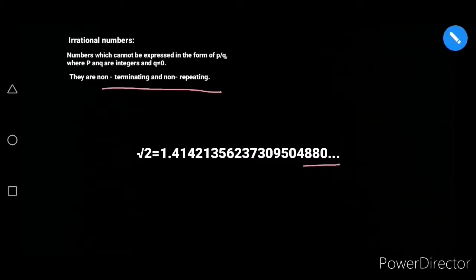Now non-repeating: if you observe this number carefully, you can see that none of the numbers repeat in a pattern or an order. So that's called non-repeating. So if a number is non-terminating and non-repeating, then it is an irrational number. In this, root 2 is an irrational number.